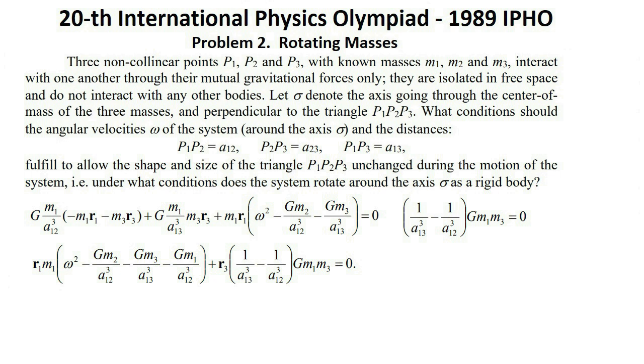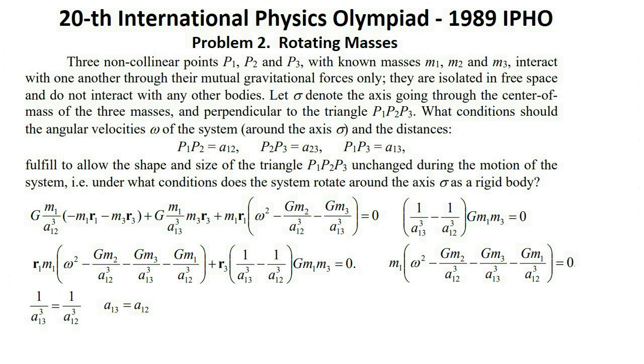The first equality leads to, and hence, A13 equal A12. Let them be equal to A. Then the second equality gives equation 9, where big M equal M1 plus M2 plus M3. Expression 10 denotes the total mass of the system.